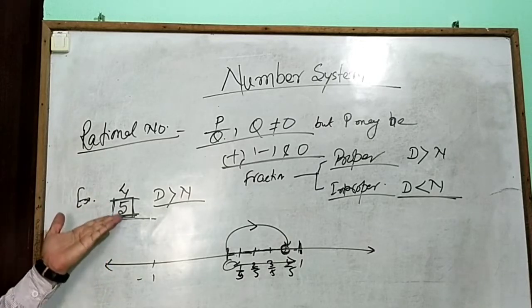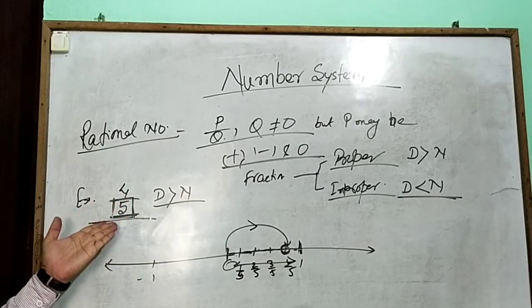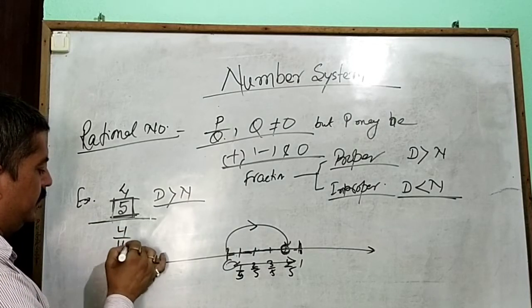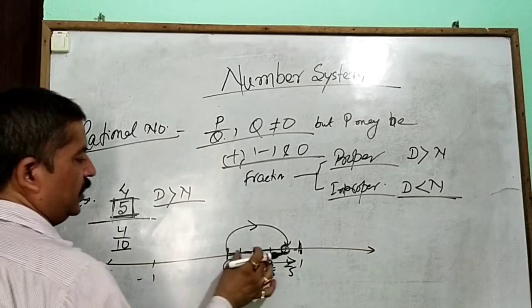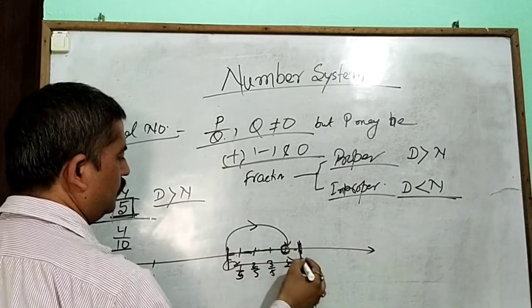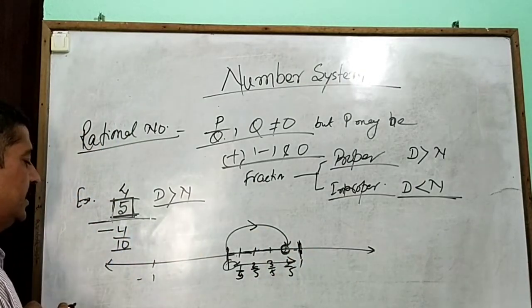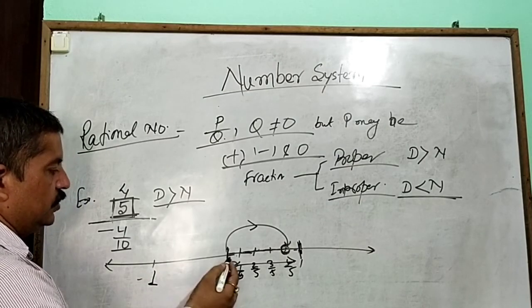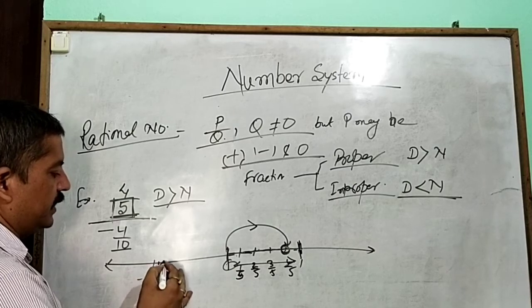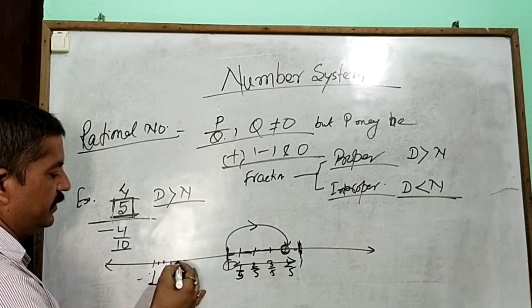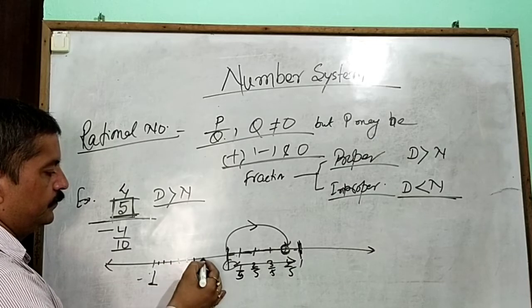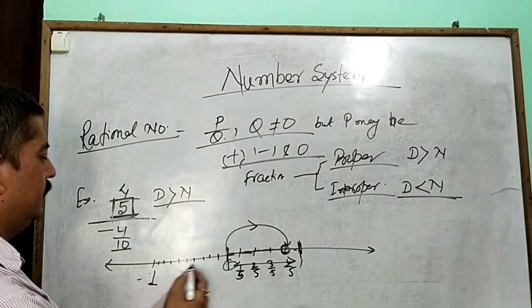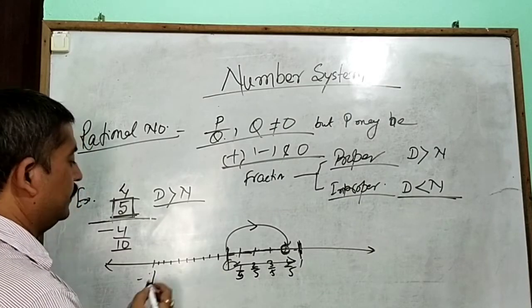You can just change the numbers. If anyone says the denominator is 10, so just put 4 by 10. So you divide 10 equal parts between 0 and 1. Someone said, no sir, I put minus 4 by 10. So just divide between 0 and minus 1 into 10 equal parts, meaning 9 lines between them. With 9 lines, you have divided it into 10.